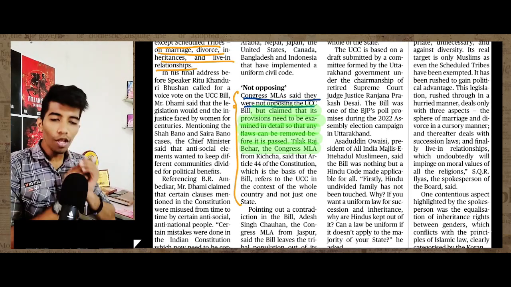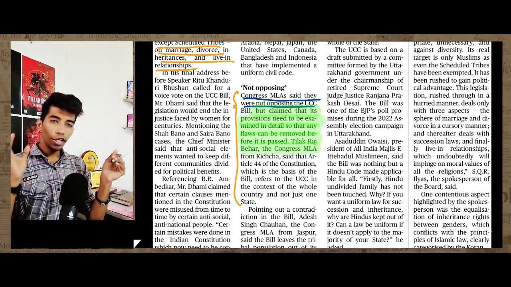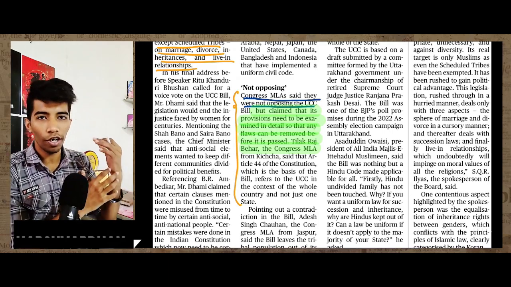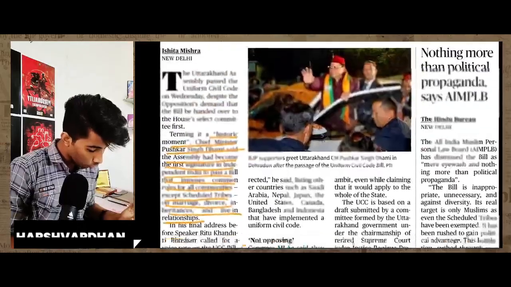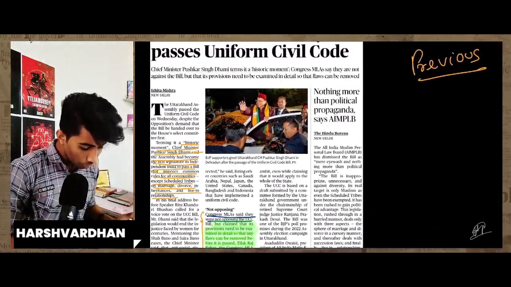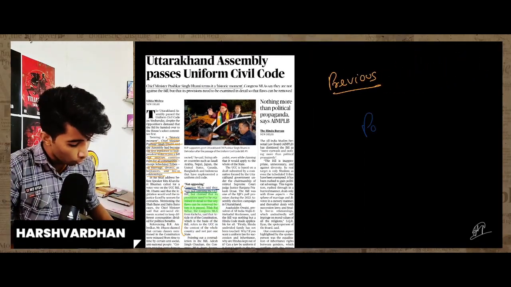So again the Congress is doing some sort of stuff like this. They are just trying to come into the picture. That is what I am getting from this complete satire of the situation. So this is the great thing which we have just discussed, and it actually got passed. Now let's move to the next news.